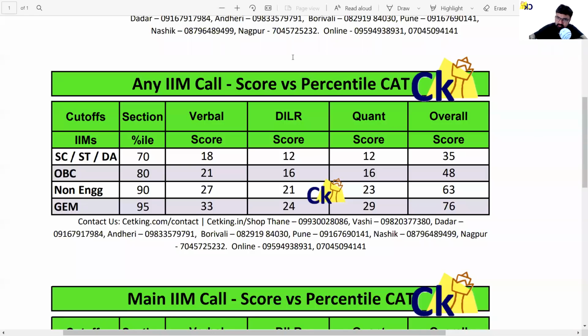First of all, the first thing I want to start off with is the cutoff. मुझे target पहले दिखता है. That's what I always do, कि first tell me the targets, then I perform accordingly.